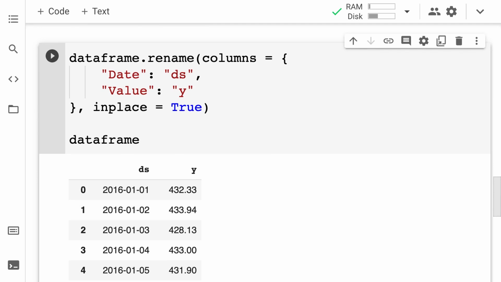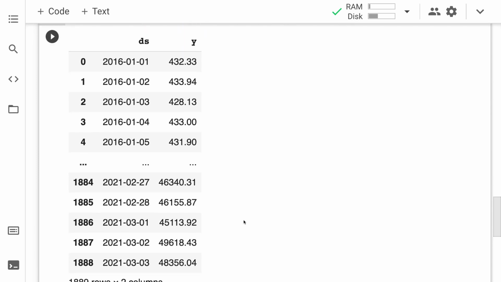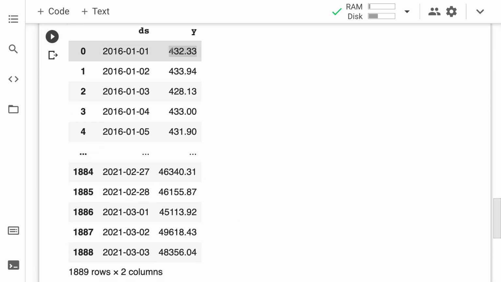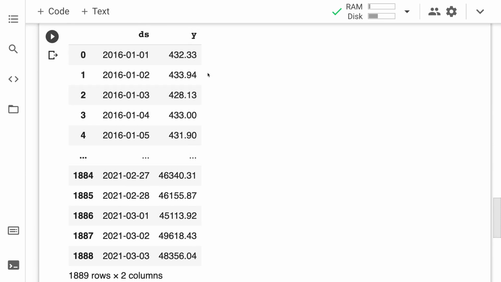Excellent. All right, next up, we are going to visualize our data set. So rather than just working with these numbers here and these dates, we're going to actually plot them on a graph. And this will allow us to see what kind of trend we have in the data set.